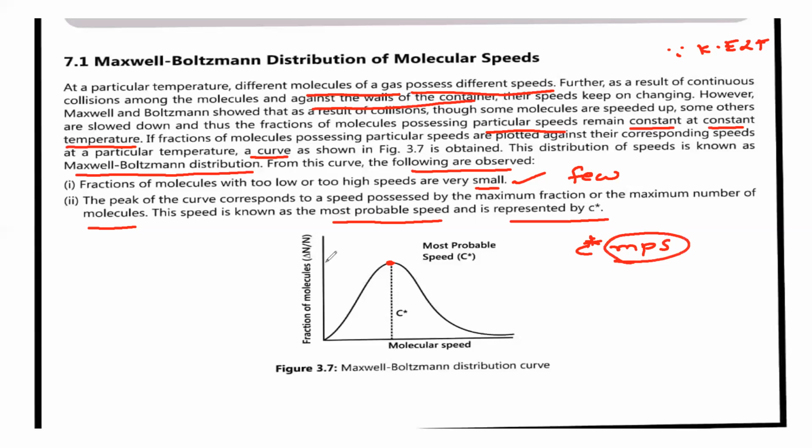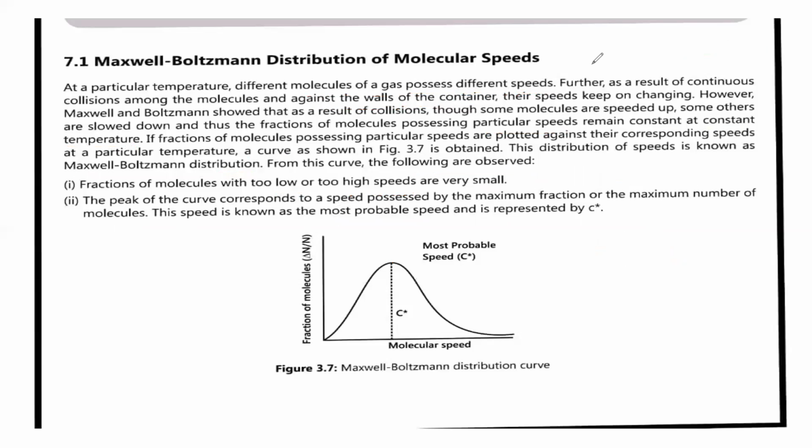So the peak of the curve corresponds to a speed possessed by the maximum fraction or maximum number of molecules. As I told you, the first point observed after plotting the graph between the fraction of molecules and their molecular speeds is that very few molecules have either low or high speeds. The peak of the curve corresponds to the speed possessed by the maximum number of molecules. This speed is known as the most probable speed and is represented by C star.